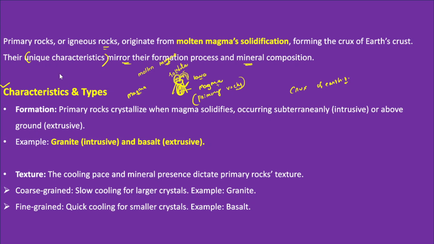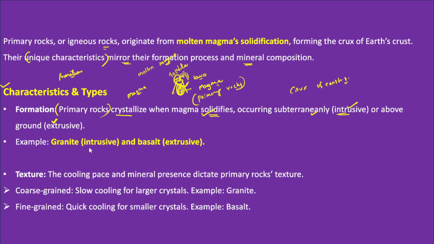rocks. When we discuss the formation, primary rocks usually crystallize when magma solidifies. We have understood what magma is. Now magma comes from the magma chambers. When magma solidifies, that leads to the formation of primary rocks. If it occurs inside the crust or inside the mantle, subterraneanly, it is known as intrusive, or if it is above ground, it is known as extrusive form of primary rock.